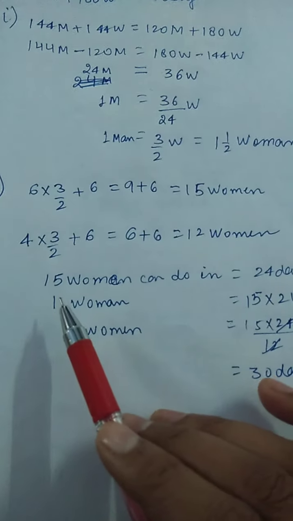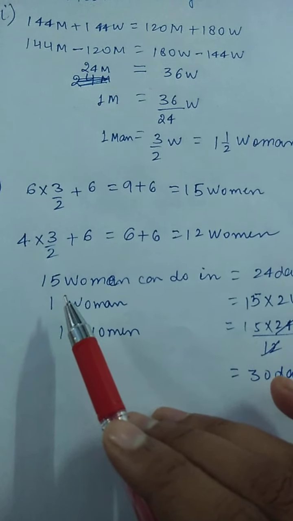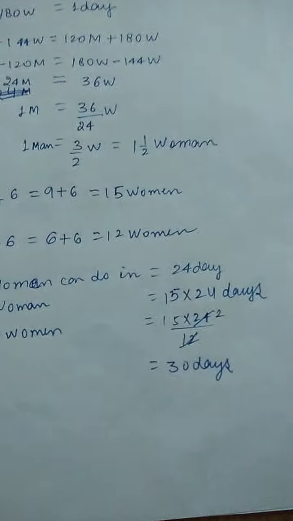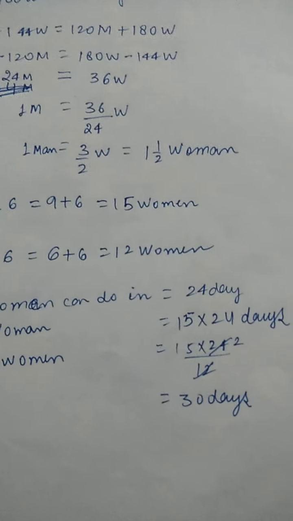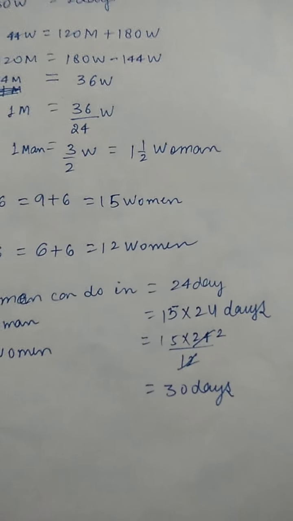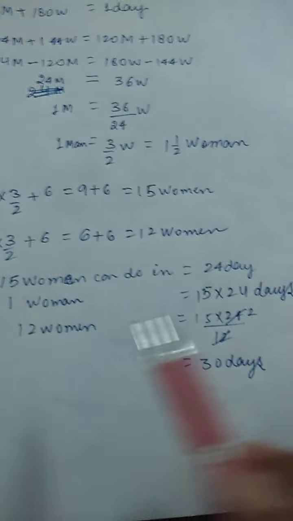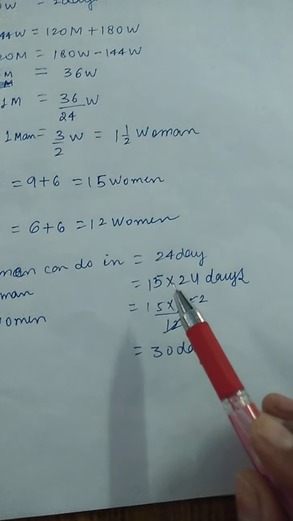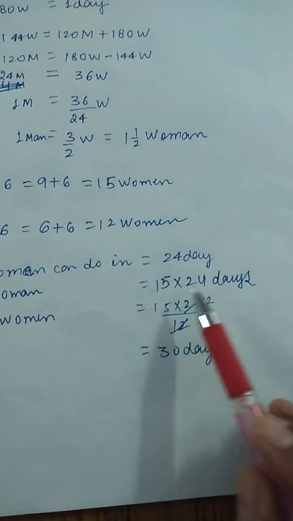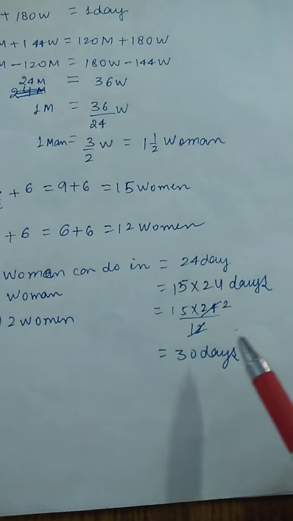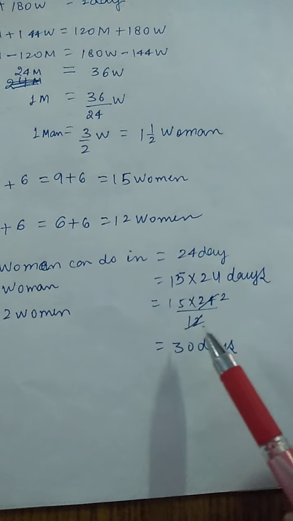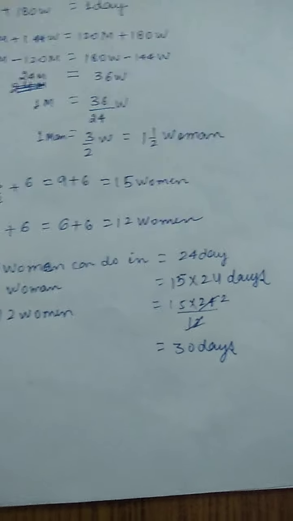So 15 women can do it in 24 days, which is given in your question. So one woman will be doing it in more days, so that will be multiplied 15 into 24, and 12 women will be doing it in 15 into 24 upon 12, that is 30 days.